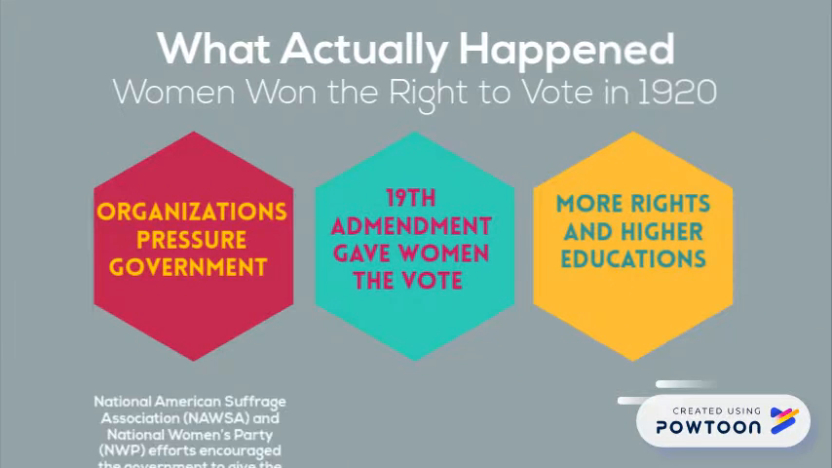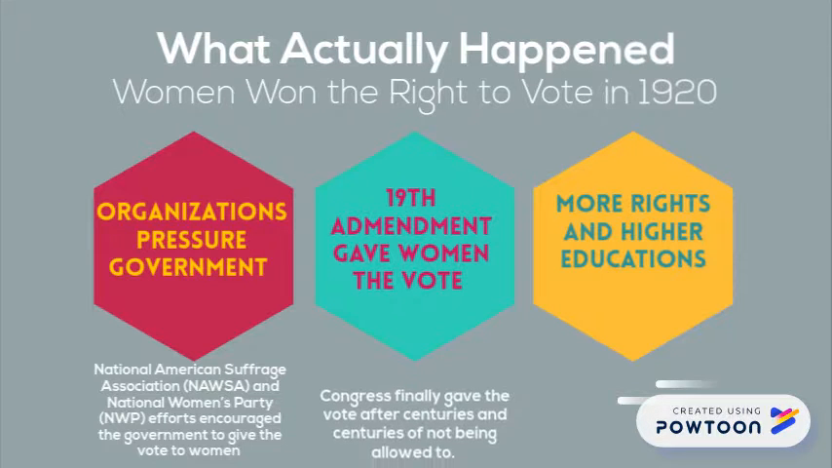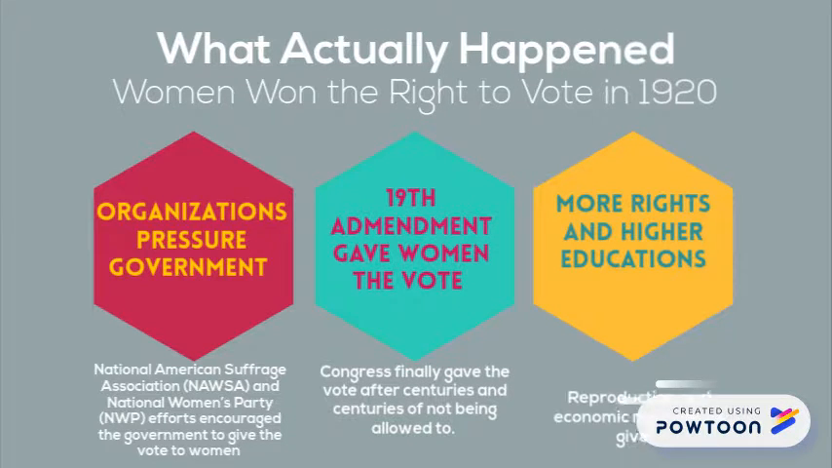Organizations such as the National American Woman Suffrage Association continuously put pressure on the U.S. government in order to obtain the right to vote. On August 18, 1920, Congress ratified the 19th Amendment, giving women the right to vote. However, this excluded African American women.